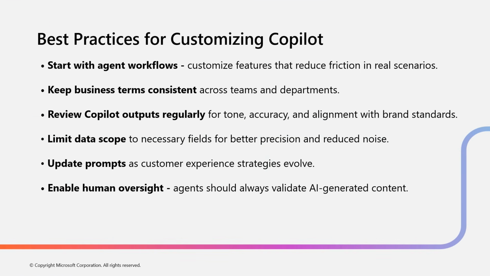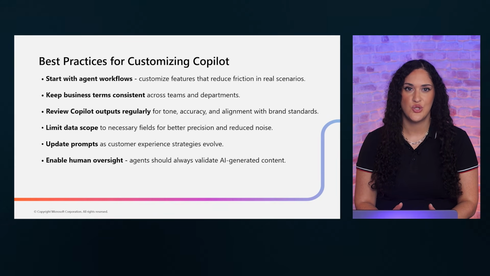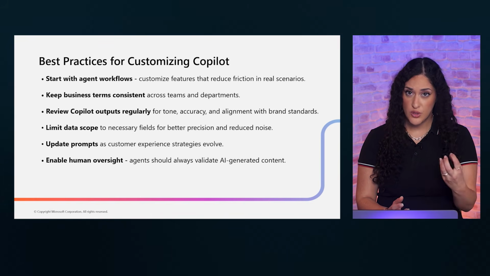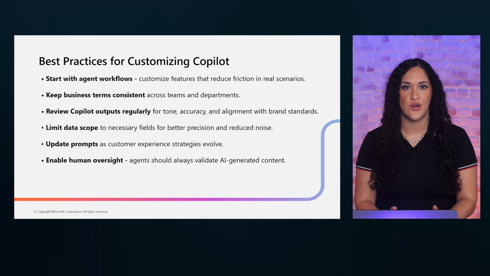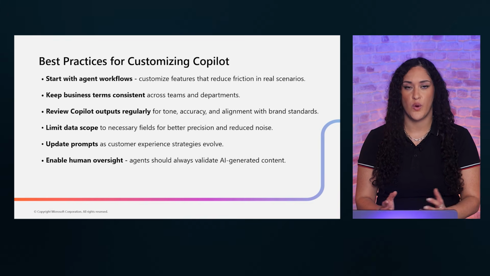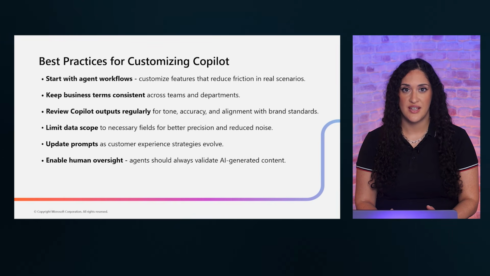Here are best practices to guide your Copilot customizations. Start with agent workflows. Understand how your teams actually work before configuring anything. Keep business terms consistent across all touchpoints. Review Copilot outputs regularly to catch drift or inaccuracies. Limit the data scope for precision, because more data is not always better data. Update prompts as your business strategies evolve, since what worked 6 months ago may not fit today. And always enable human oversight so agents can flag or correct AI outputs.